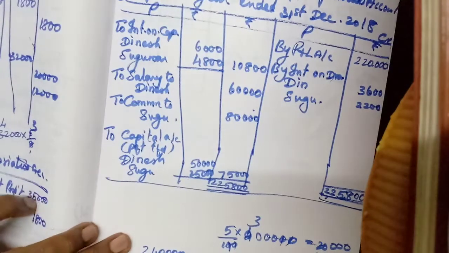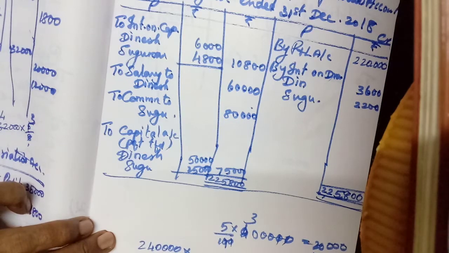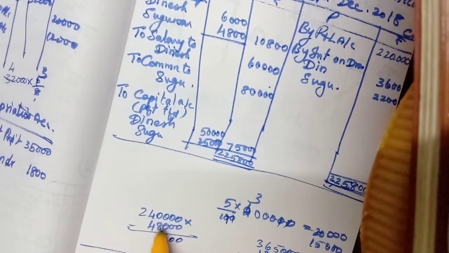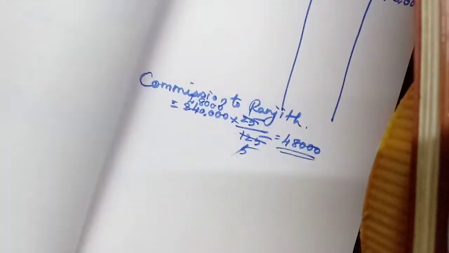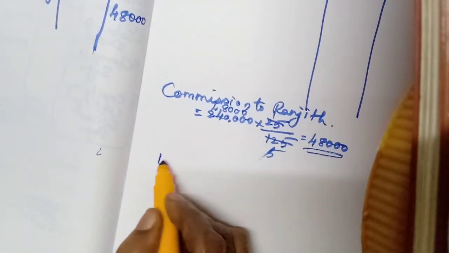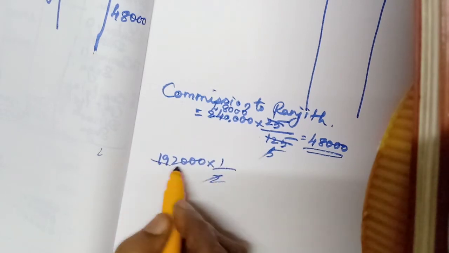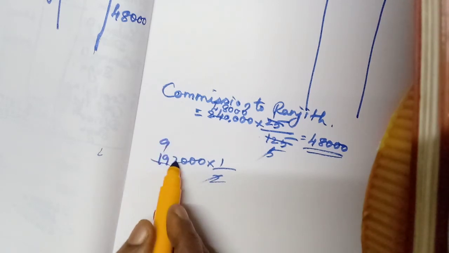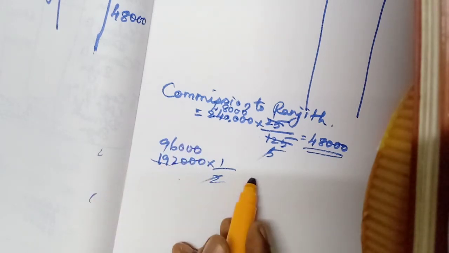Okay, now the remaining amount. Here we got already the profit before commission, 2,40,000. So from this 2,40,000, if we deduct this commission 48,000, we will get the remaining profit 1,92,000. Okay, this 1,92,000 should be shared 1:1. So 1/2. Okay, 2 9s are 18, balance 1, 12, 6 2s are 12, 96,000, 96,000.